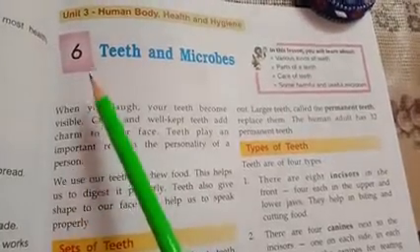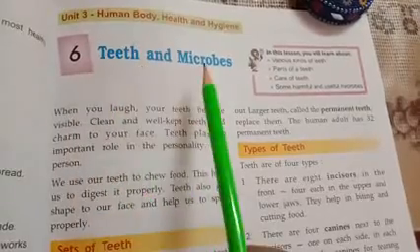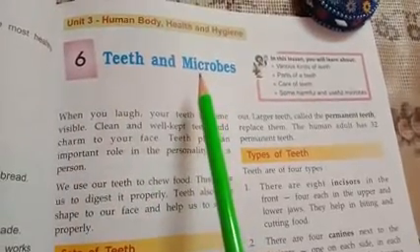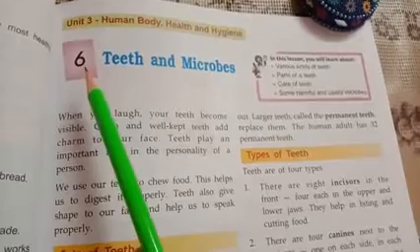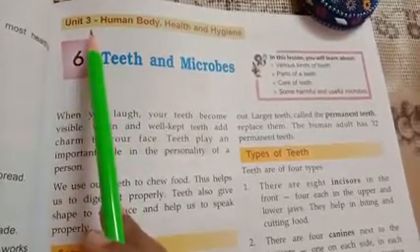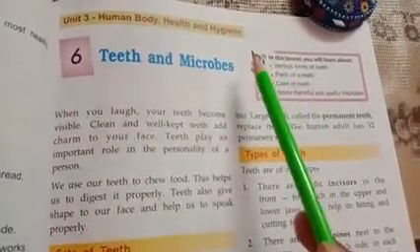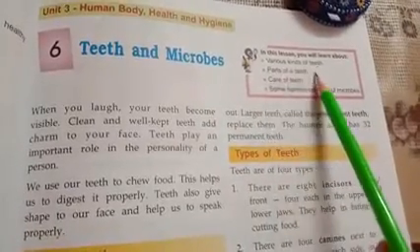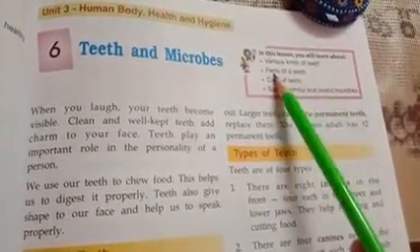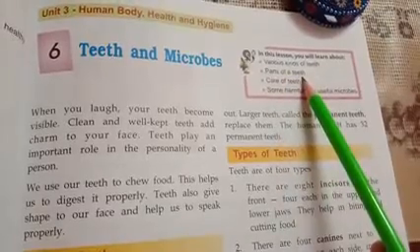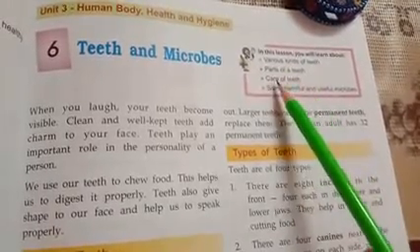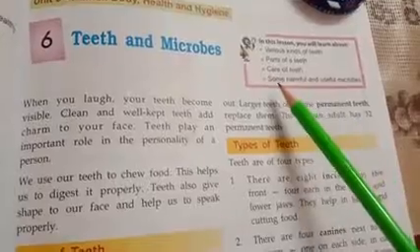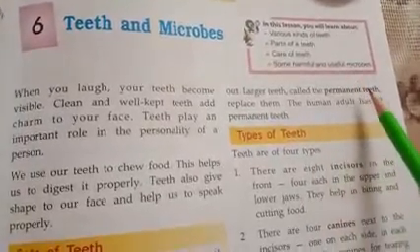Today we are going to start with our lesson 6, teeth and microbes. This is included in unit 3, human body, health and hygiene. In this lesson we will learn about various kinds of teeth, parts of a tooth, care of teeth, how we can take care of our teeth, and some harmful and useful microbes.